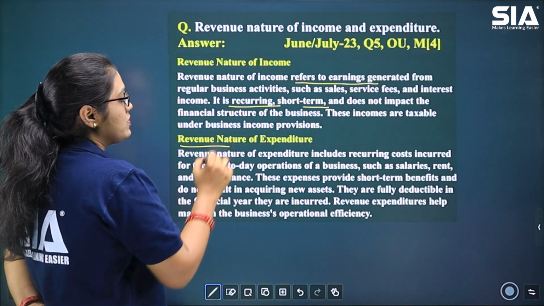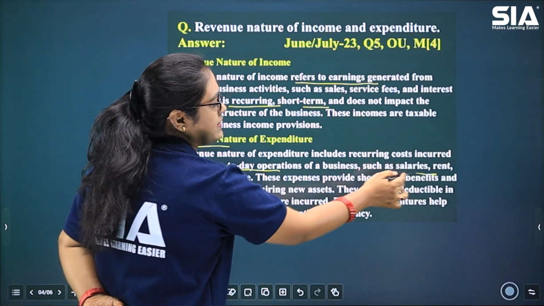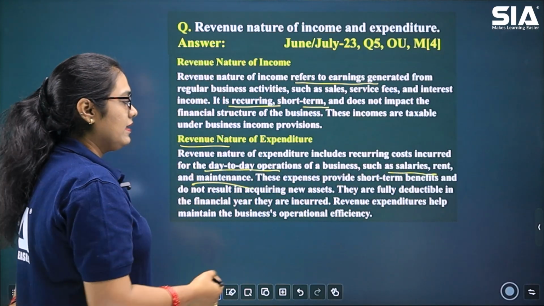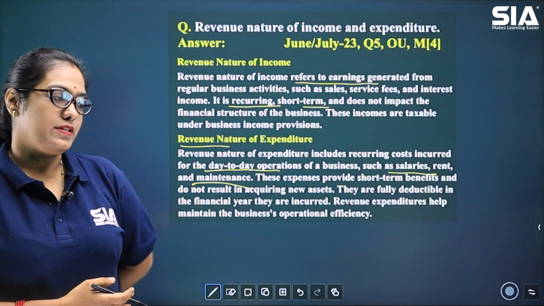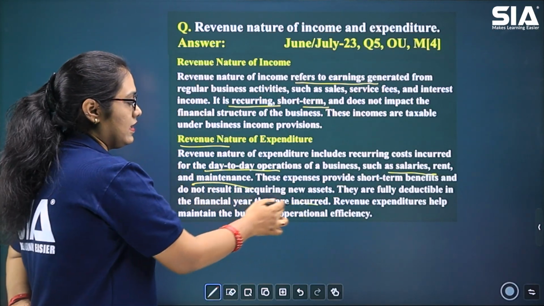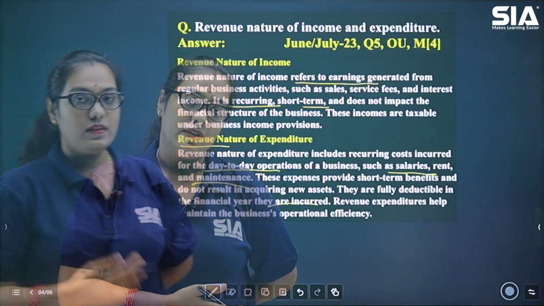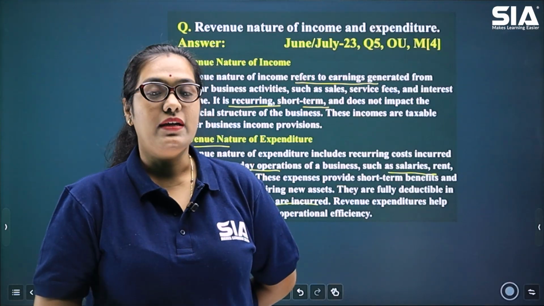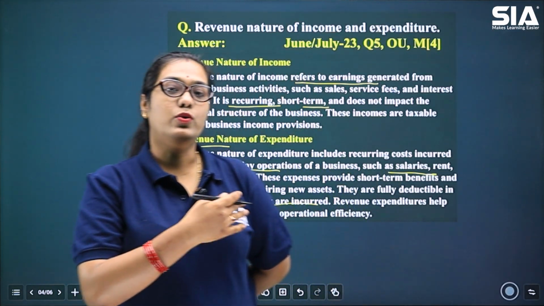Then for revenue nature of expenditure, it is day-to-day operations. As I told you, salaries, rent, maintenance, electricity, any of these are all part of revenue nature of expenses. And these are allowed as deductions while we are computing our income from business and profession. I hope you have understood the concept and it is clear to you. This is how you will write a question when asked in two parts.